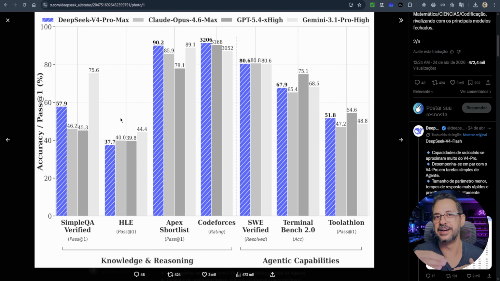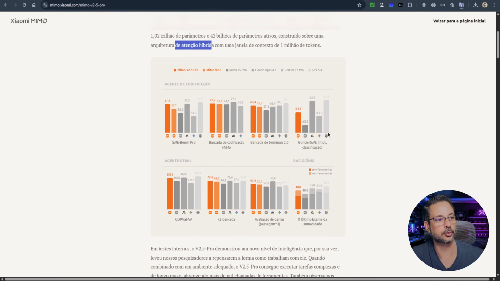So, we have some progress here with the open source models, because both DeepSeek V4 and MiMo 2.5 Pro have made progress. They've raised the bar compared to previous versions. So, in the comparison there, when we have these two models side by side, apparently they have very similar performance. And the coolest thing is that they're open source models.